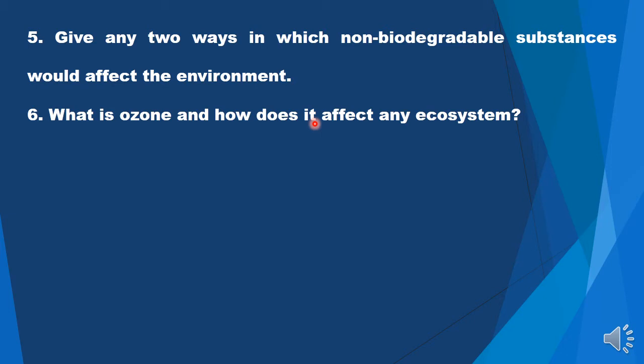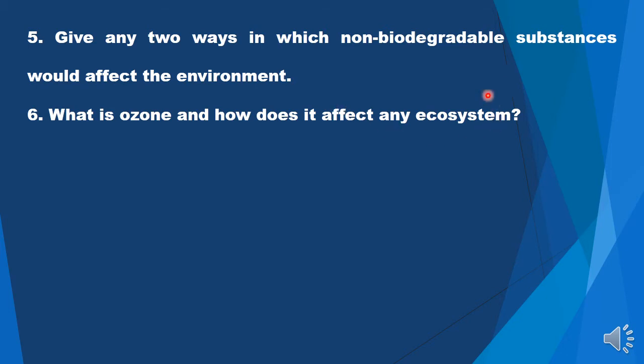Now, what would have happened if UV radiations reached earth? That answers the second part of this question. So, if UV radiations are reaching earth without any barrier in between, they can affect the productivity of ecosystems by causing various kinds of lethal mutations, because those UV radiations have the ability to cause changes in the DNA. And if we talk about other effects of UV radiation, then it causes cataract, it causes skin cancers.